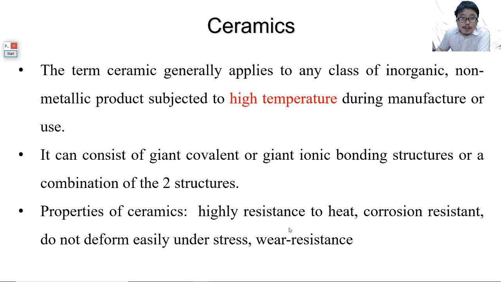Because of this, ceramics is usually a mixture of two types of substance with either giant covalent structure or giant ionic structure.